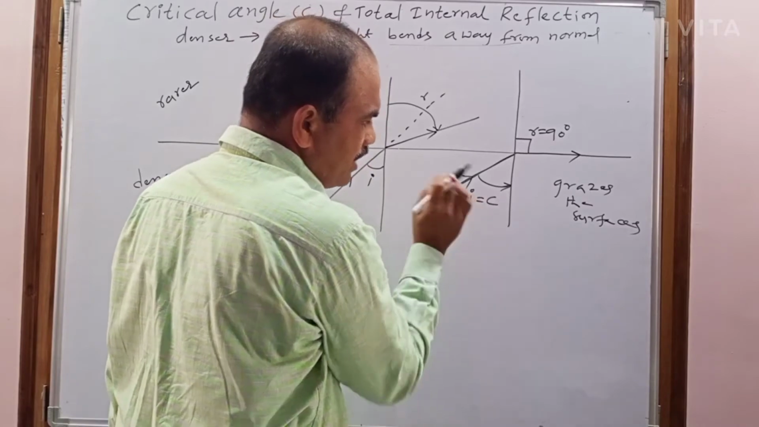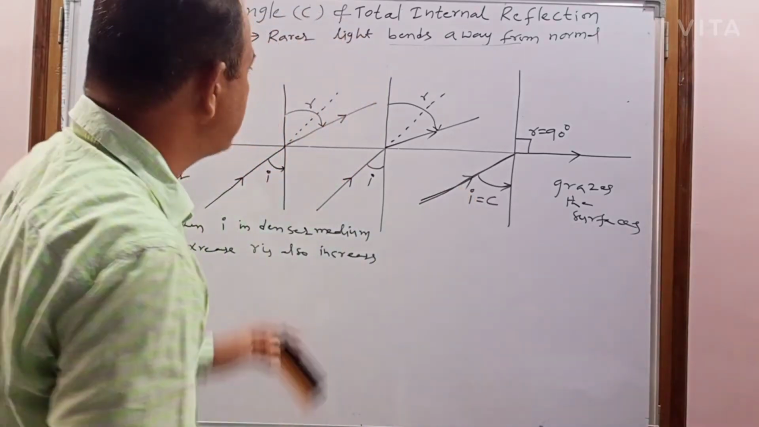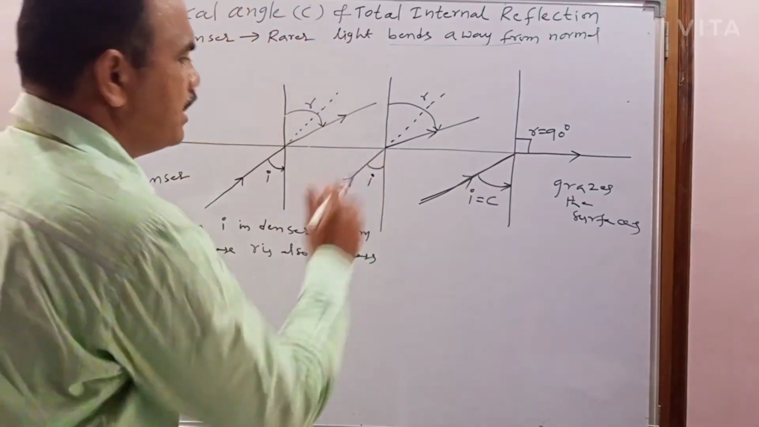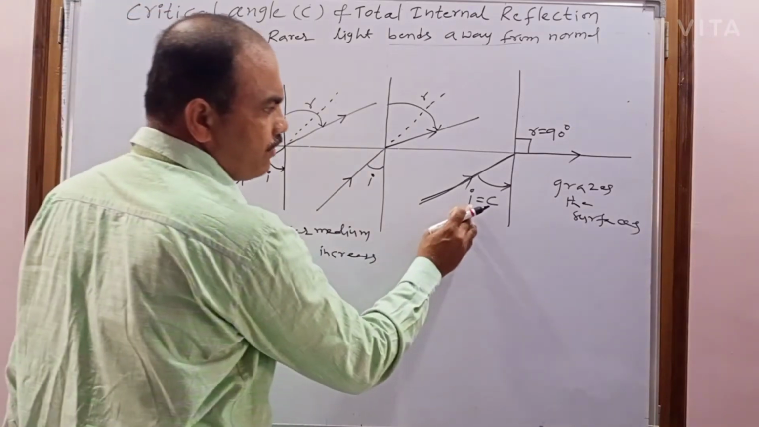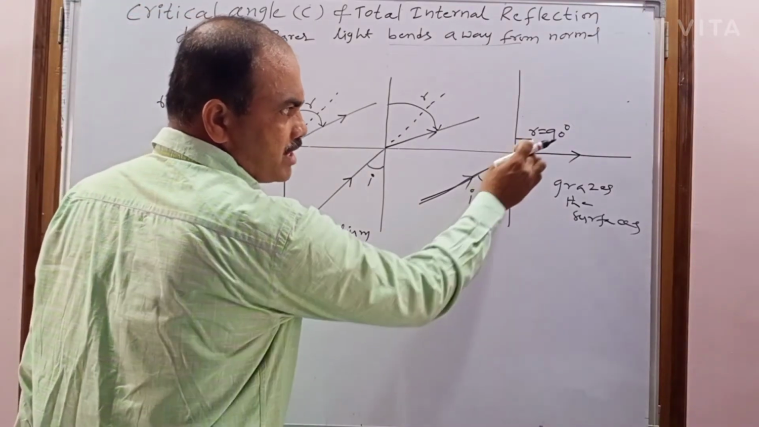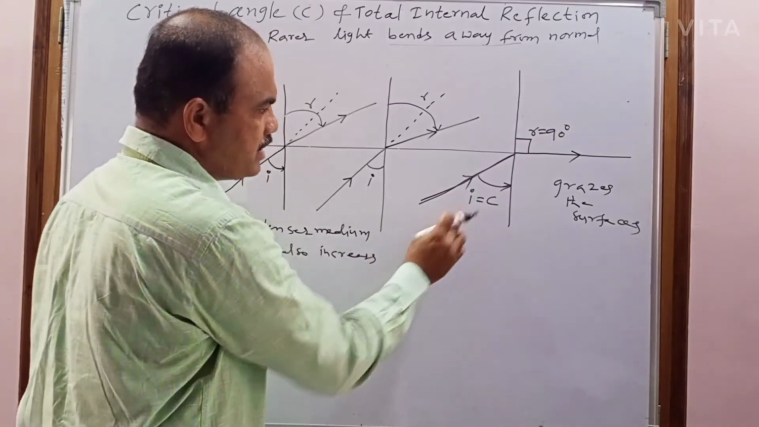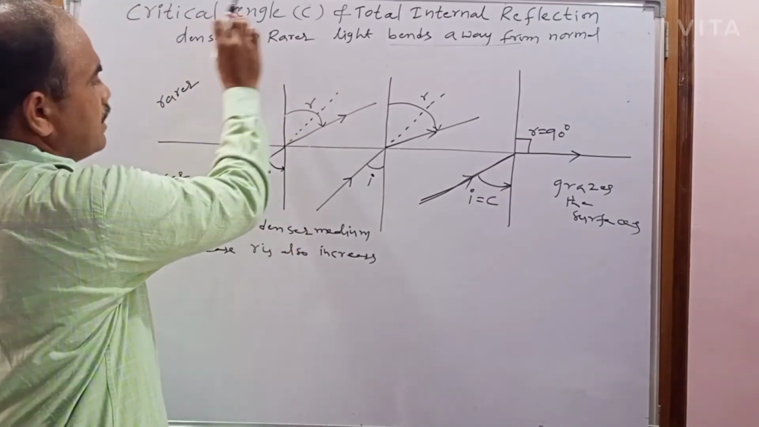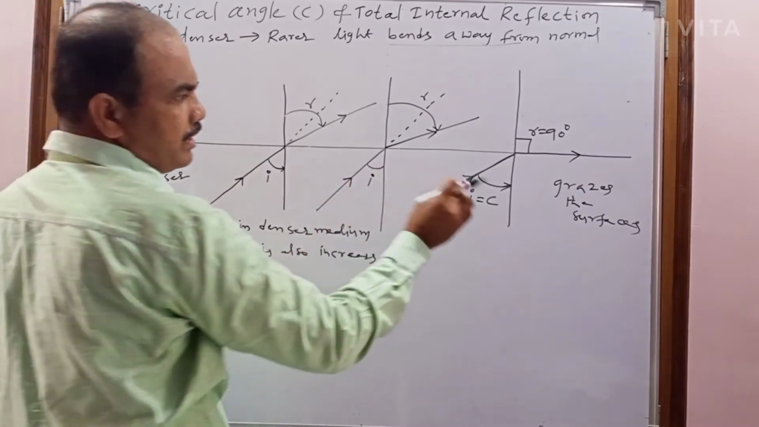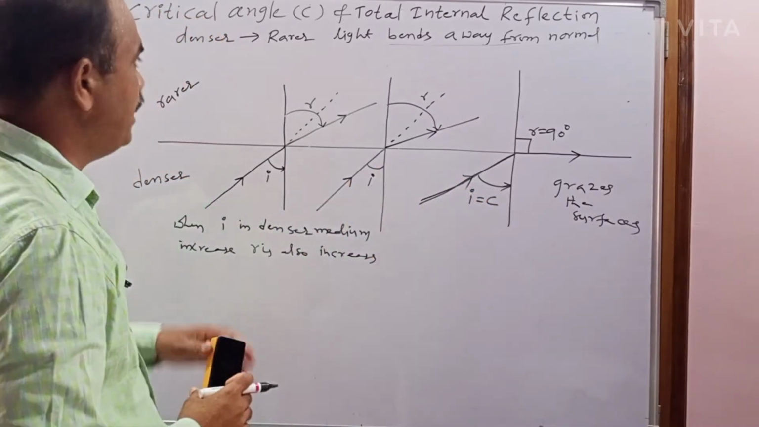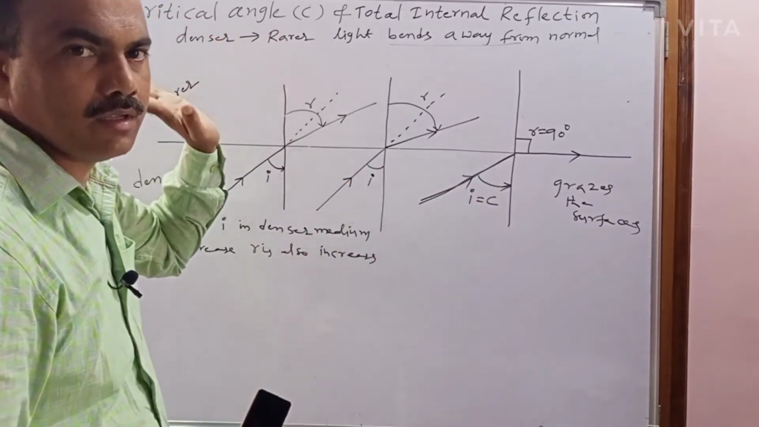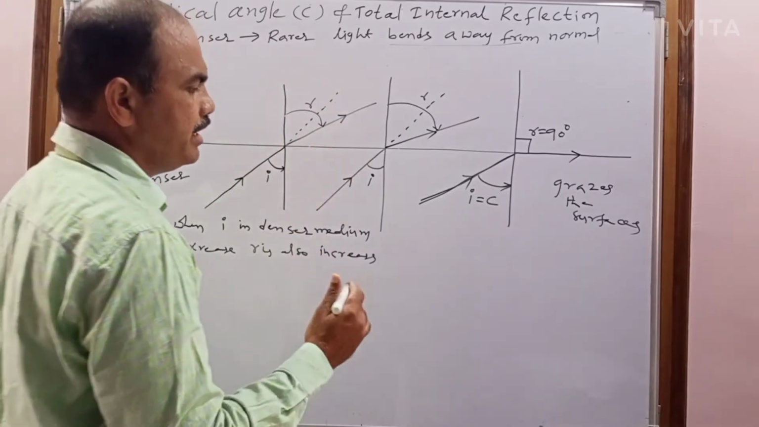Now that angle of incidence in the denser medium will be called as the critical angle. And what is the critical angle? The angle of incidence in the denser medium for which the angle of refraction becomes 90 degrees. That angle of incidence in the denser medium is called the critical angle. We can observe this only when the light travels from denser to rarer. So now what is the definition of the critical angle?